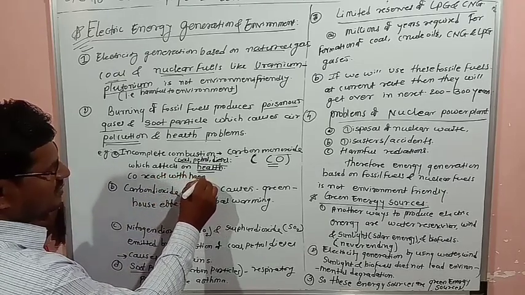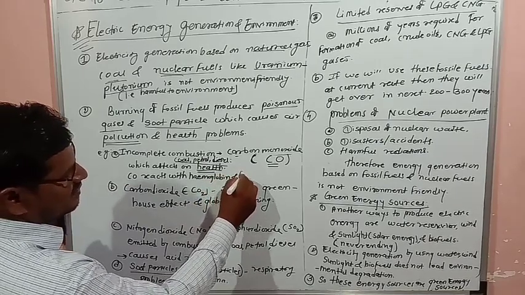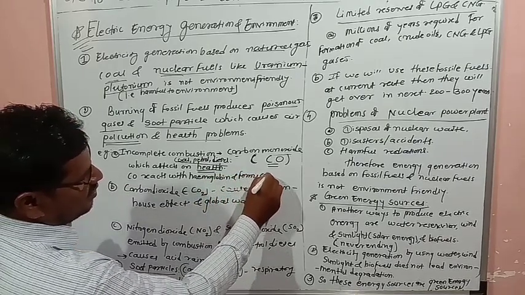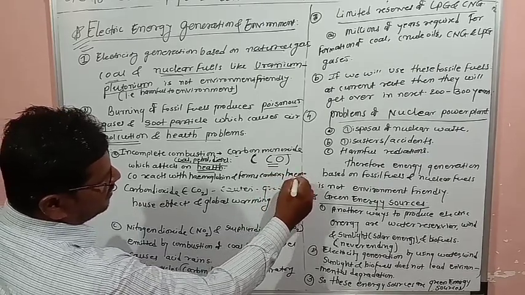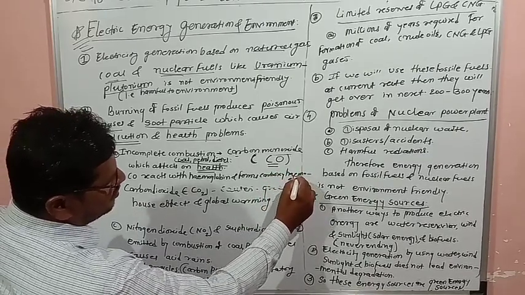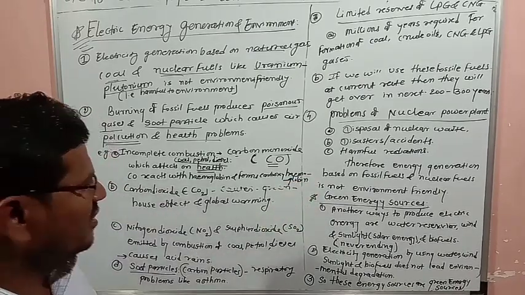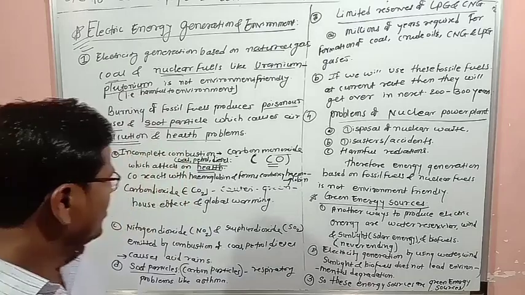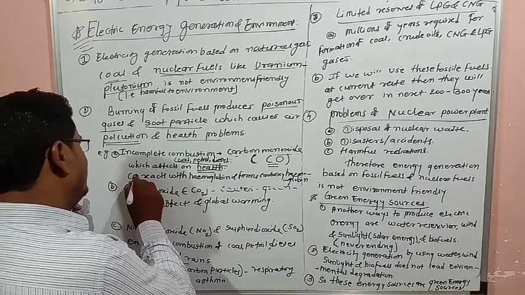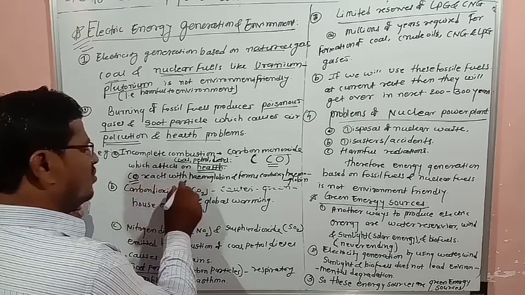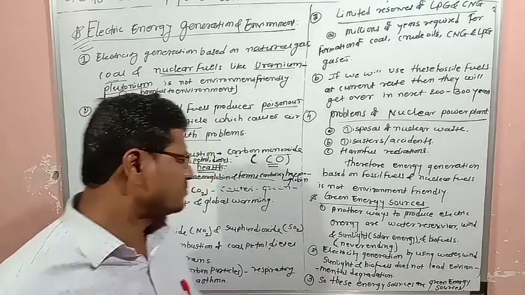hemoglobin and forms carboxyhemoglobin, which is decreasing the oxygen carrying capacity of the blood. So carbon monoxide reacts with hemoglobin and produces carboxyhemoglobin, which is dangerous.